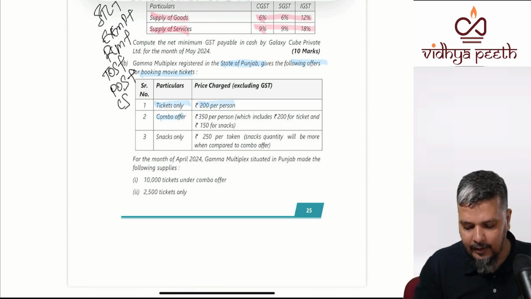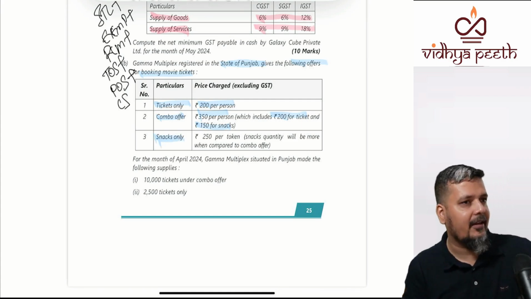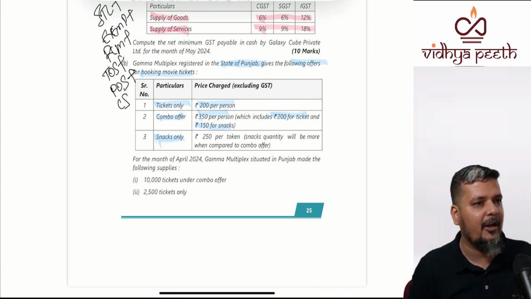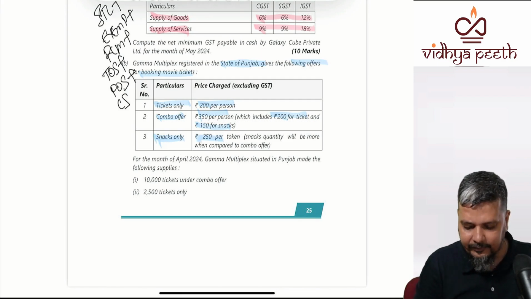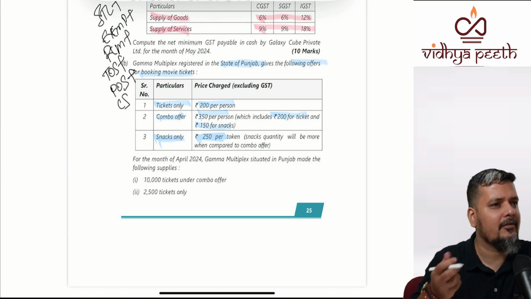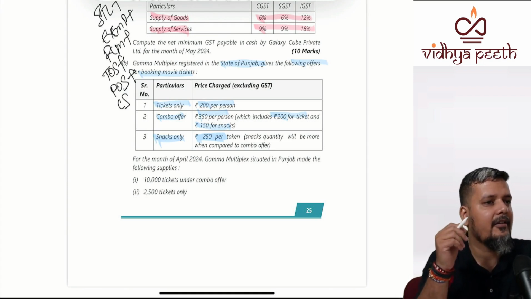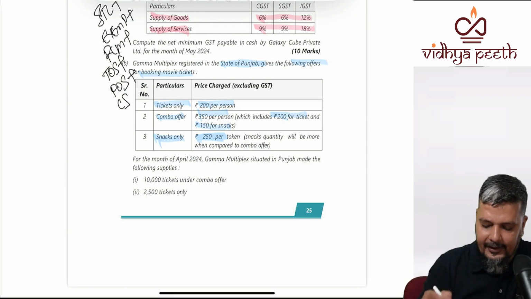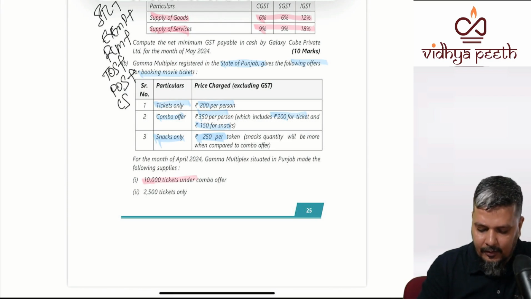Combo offer, which includes tickets and snacks, 350 per person. Only snacks, because you might purchase tickets, then later during the break purchase your snacks, 250 per person, per token. You pay it separately. And they have said that 10,000 people have come for the combo offer.